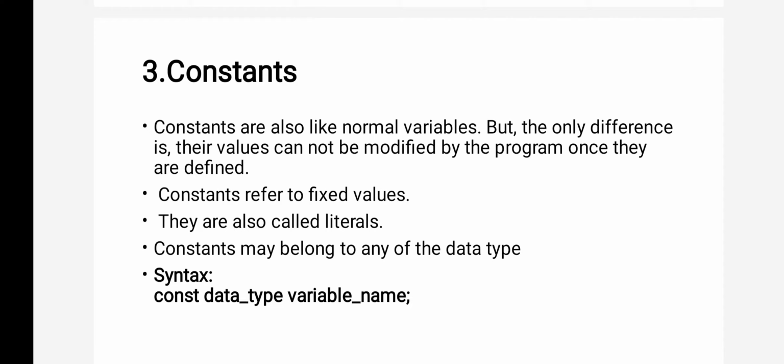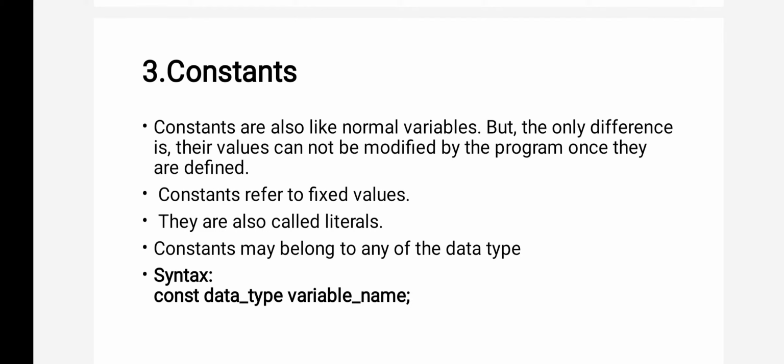If you have declared a normal variable, it can be modified, but if you have declared a variable as a constant using the const keyword, that variable value cannot be modified. So throughout a program, if you want to maintain a fixed value, then we declare that variable as a constant variable. Okay, so here you see the definition.